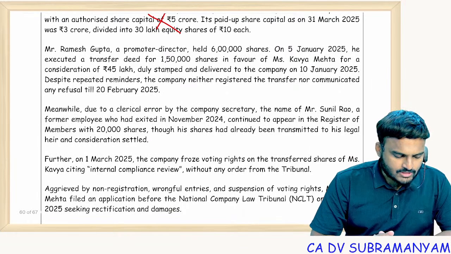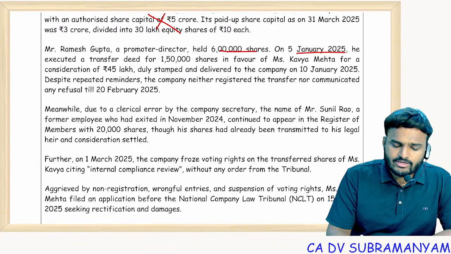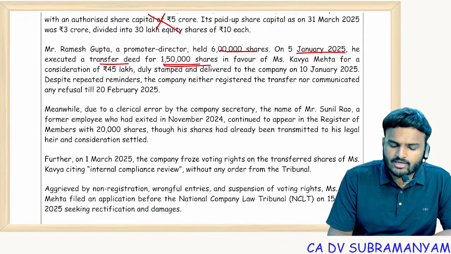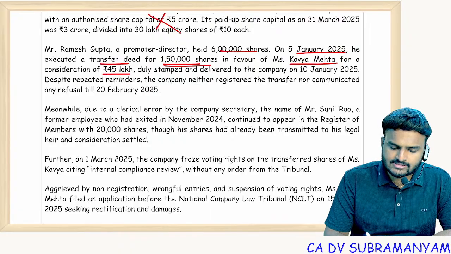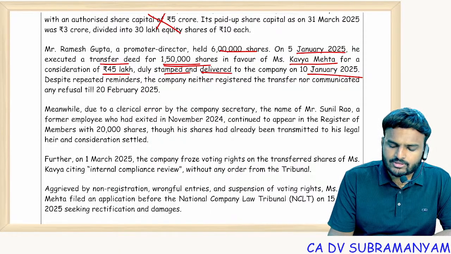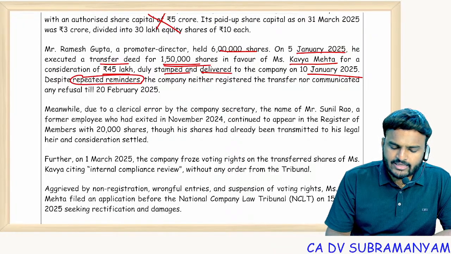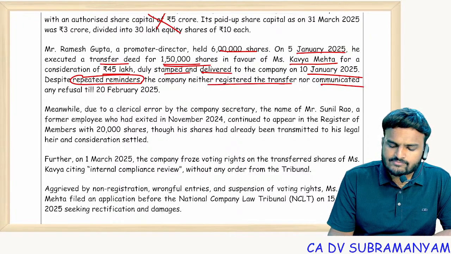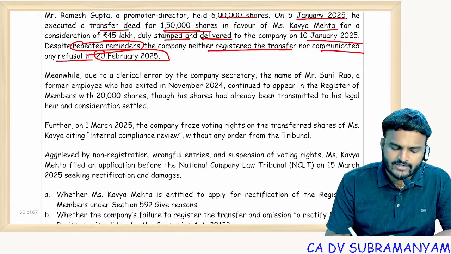Mr. Ramesh Gupta, a promoter director, held 6 lakh shares. On 5th January 25, he executed a transfer deed for 1.5 lakh shares in favor of Kavya Mehta for a consideration of 45 lakhs, duly stamped, delivered to the company on 10th January 2025. Despite repeated reminders, the company neither registered the transfer nor communicated any refusal till 20th February 2025.